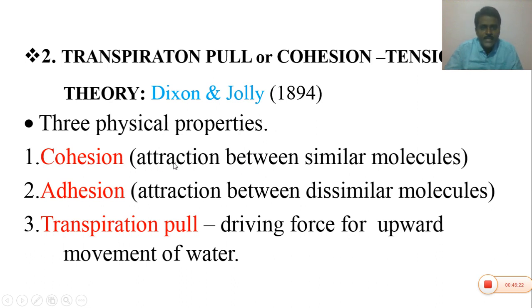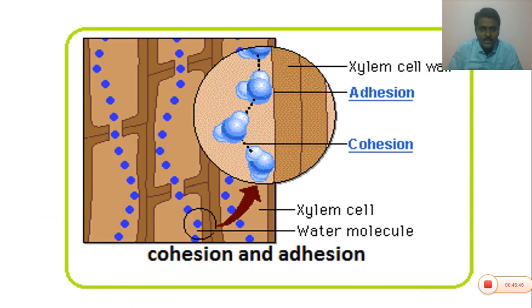Cohesion means attraction between similar molecules, called cohesive forces. Adhesion means attraction between dissimilar, different molecules. The attractive force between two different molecules is called adhesion. Transpiration pull is the third property. It is the driving force for the upward movement of water.